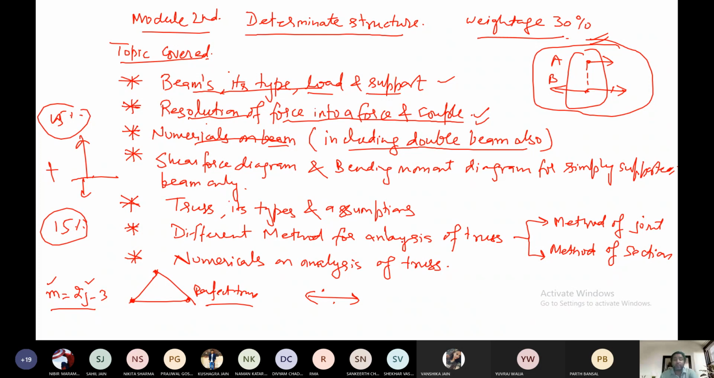So these are the numericals on beam, and after that I will be discussing the shear force and bending moment diagrams. These are also numericals. And then we come to the truss part. This is the theory part.